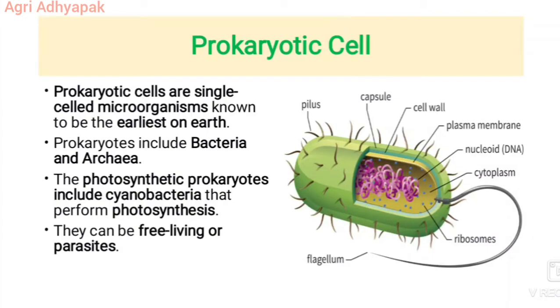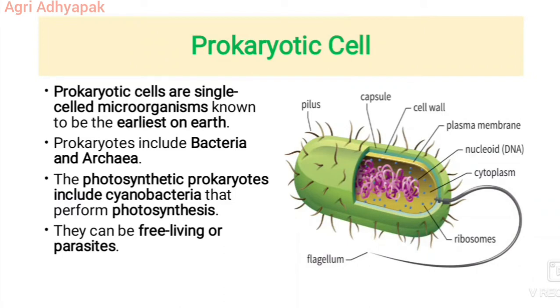So if you look at the prokaryotic cell structure in the diagram, prokaryotic cells do not have a true nucleus that contains the genetic material as eukaryotic cells do. Instead, prokaryotic cells have a nucleoid region, which is an irregularly shaped region that contains the cell's DNA and is not surrounded by a nuclear envelope. Some other parts of prokaryotic cells are similar to those in eukaryotic cells, such as the cell wall surrounding the cell, which is also found in plant cells, although it has a different composition. Both prokaryotic and eukaryotic cells have ribosomes, which are organelles that produce proteins, and vacuoles, small spaces in the cells that store and help eliminate waste.